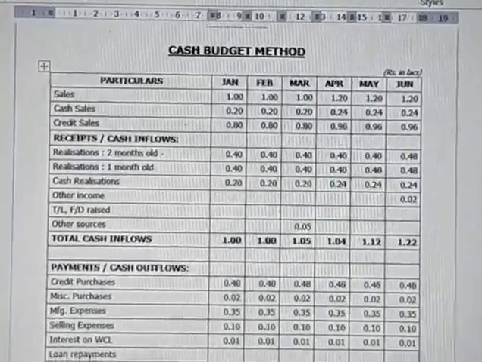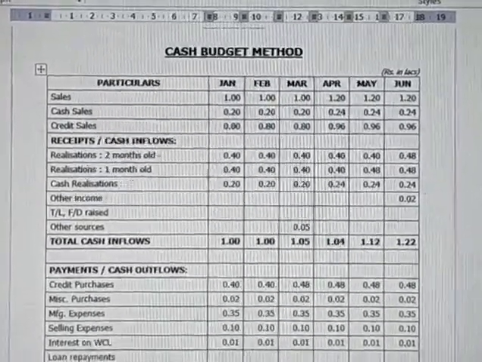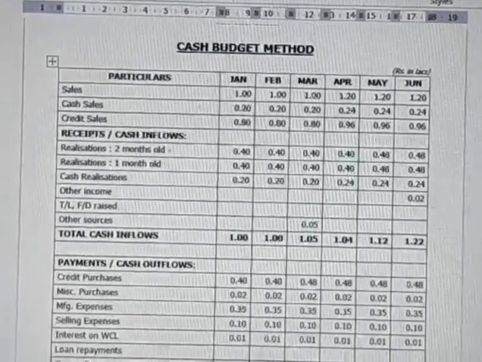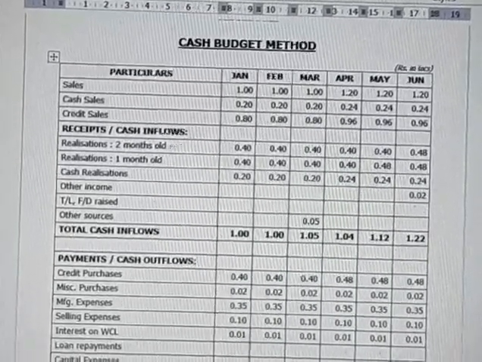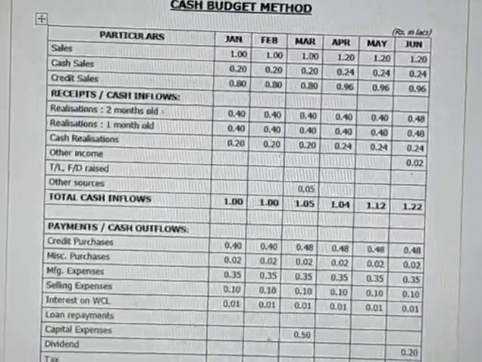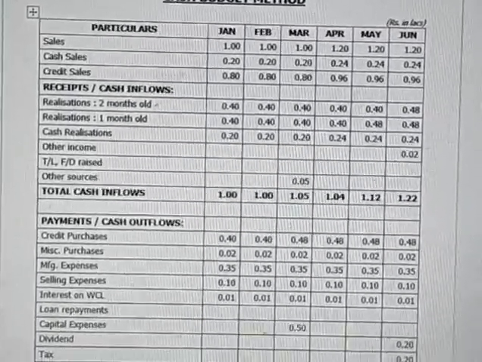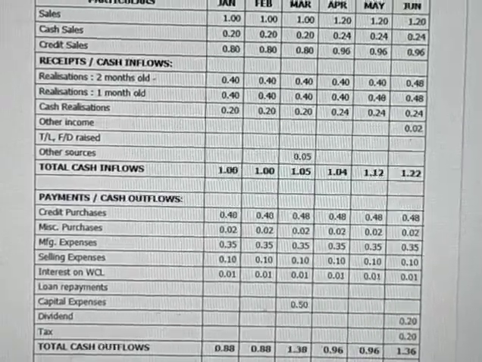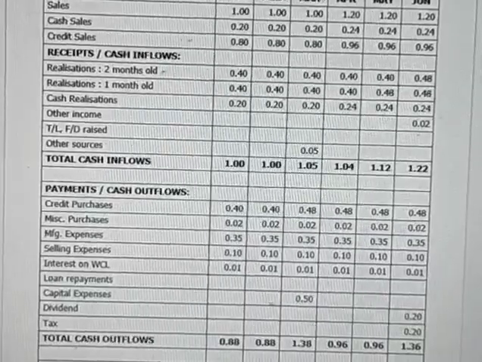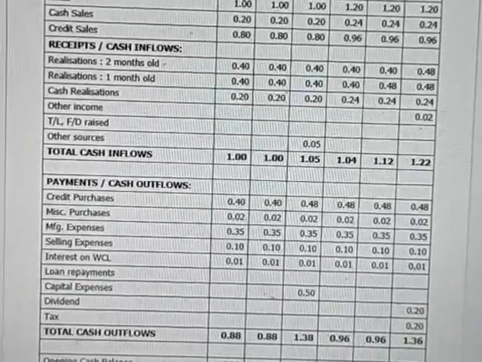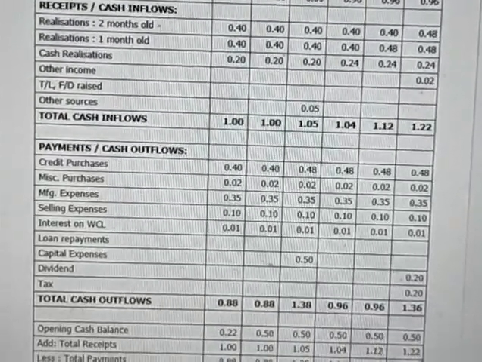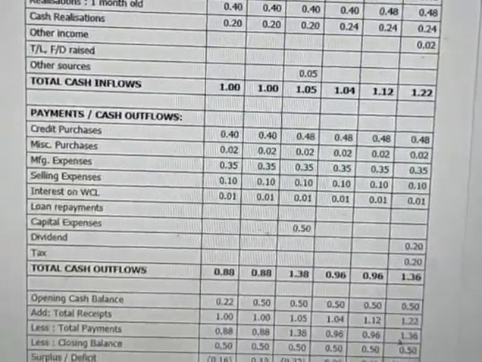Let us see the cash budget method. Here particularly we have to take it month wise. In January the sales are 1 lakh, out of which cash sales are 20,000 and credit sales 80,000. And total cash inflows, please see, that is 1 lakh. And credit purchases 40,000, miscellaneous purchases 2,000, manufacturing expenses 35,000, selling expenses 10,000, interest on working capital 1,000. So total cash outflows are 88,000.